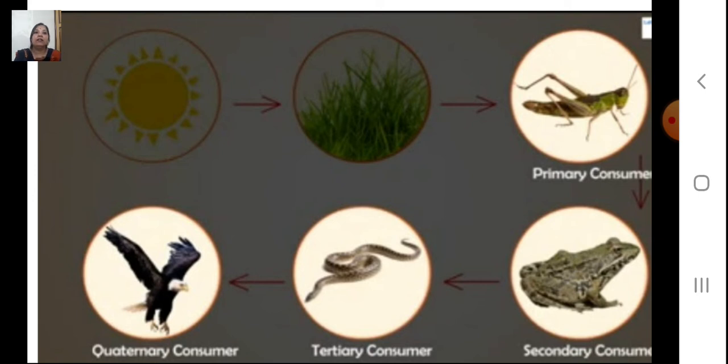Now children, other than plants, the first organisms that eat the plants are the primary consumers. The animals shown in the food chain cannot produce their own food. They depend on plants or animals for their food. So they are consumers. So here the grasshopper is the primary consumer, which is eaten by the secondary consumer, a frog, and the frog is eaten by the snake. The snake is the tertiary consumer, and the snake is eaten by the eagle, which is a quaternary consumer.